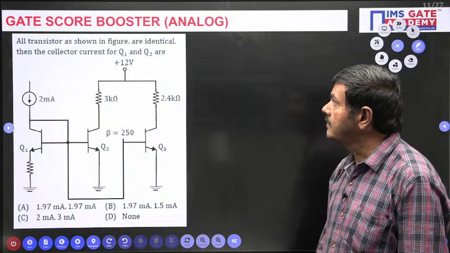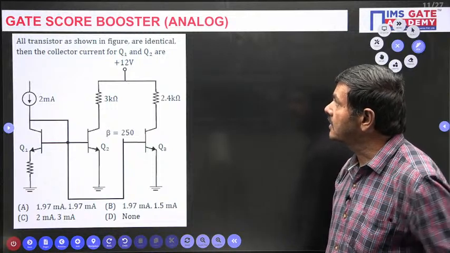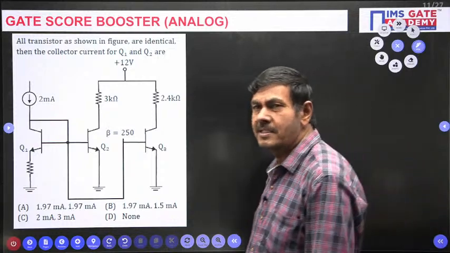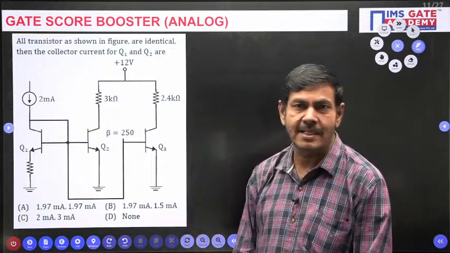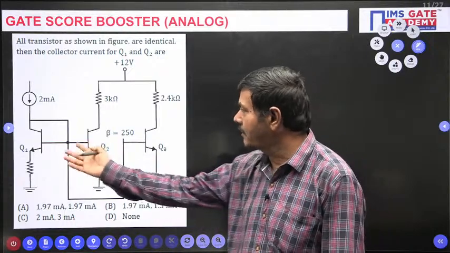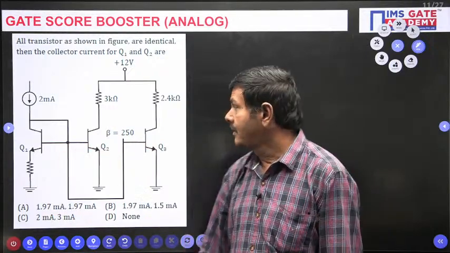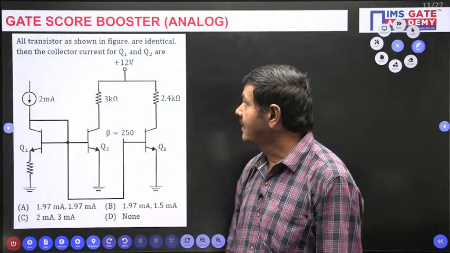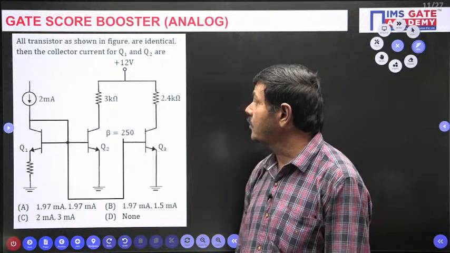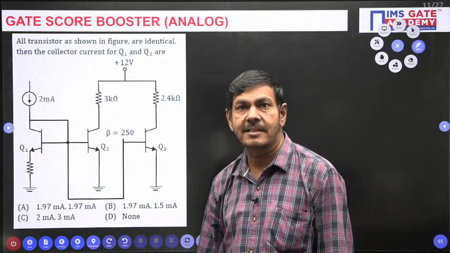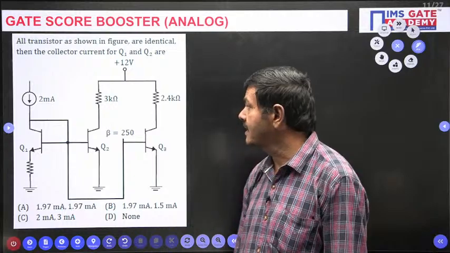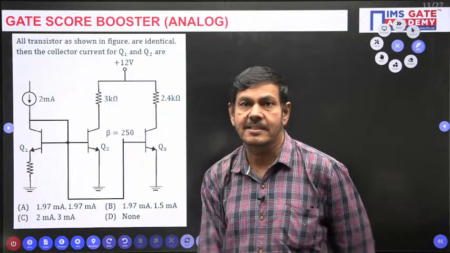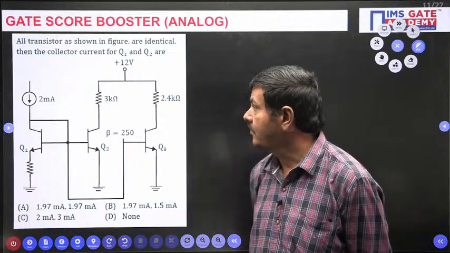What is given here? All transistors as shown in the figure are identical. Mostly in current mirror biasing circuits, all transistors are identical. This is also current mirror biasing only. Then the question asks for the collector currents of transistor Q1 and transistor Q2. These two currents are being asked. Can you find it?